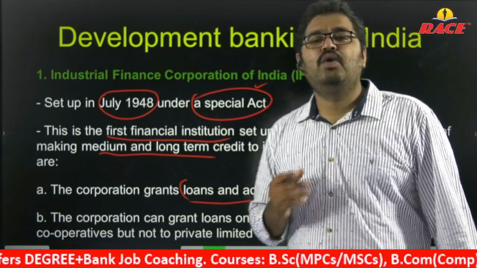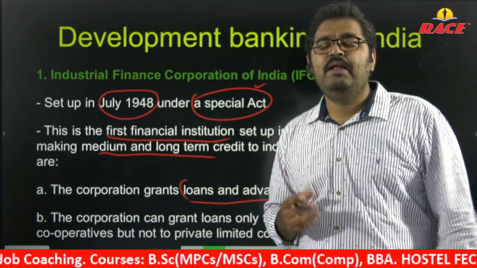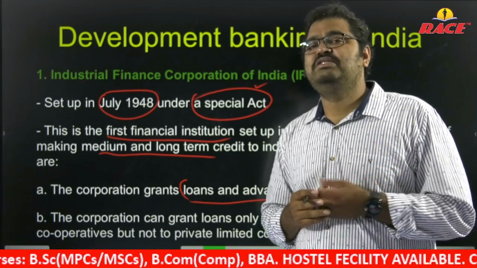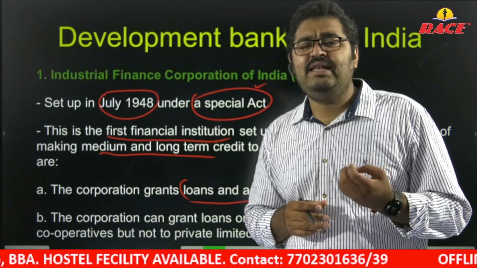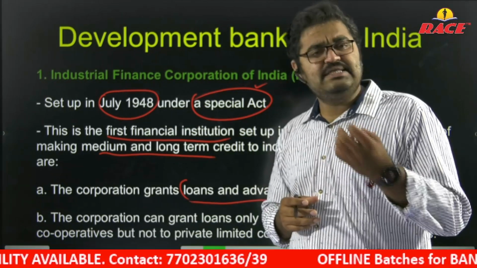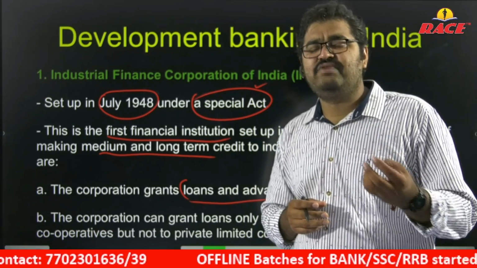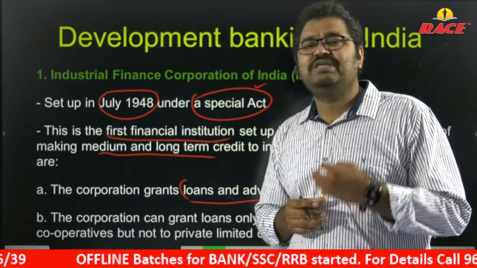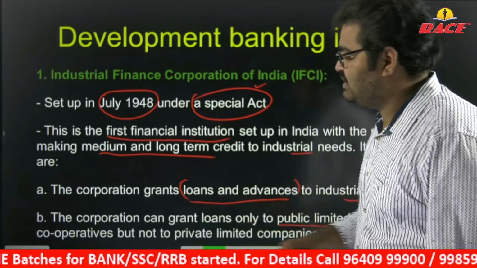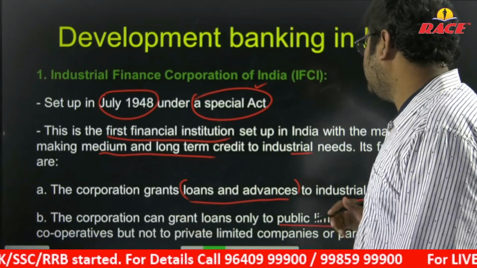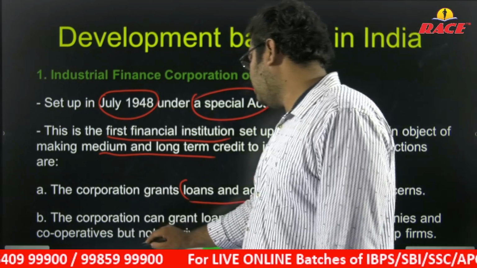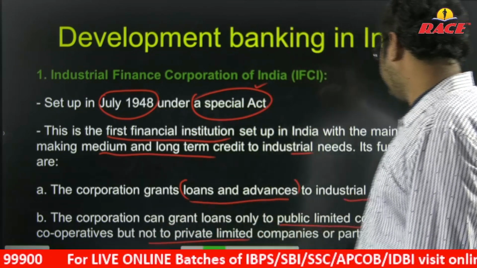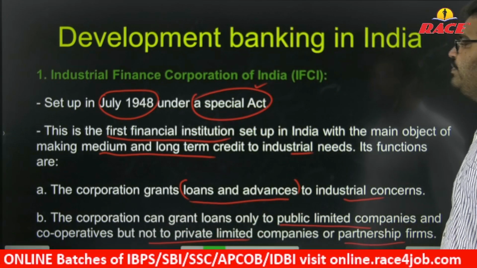It means they are totally ignoring private companies. Private companies cannot get financial assistance from this IFCI. Only public sector companies like SAIL, ONGC, HPCL can take financial assistance from IFCI. Private individuals cannot approach. The corporation can grant loans only to public limited companies and cooperatives, but not to private players or partnership firms.